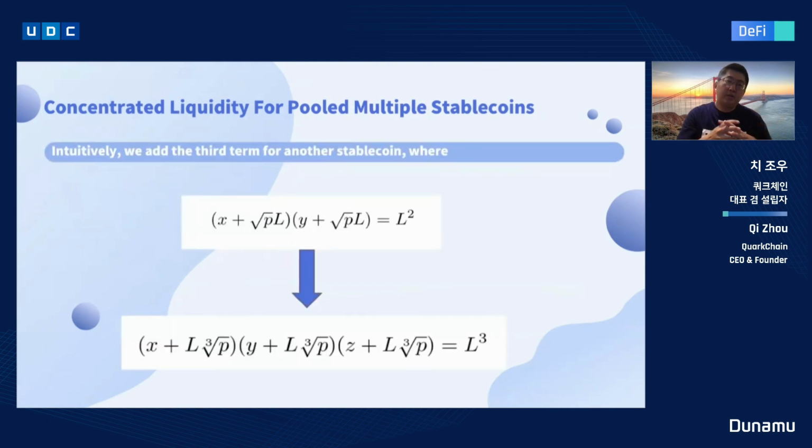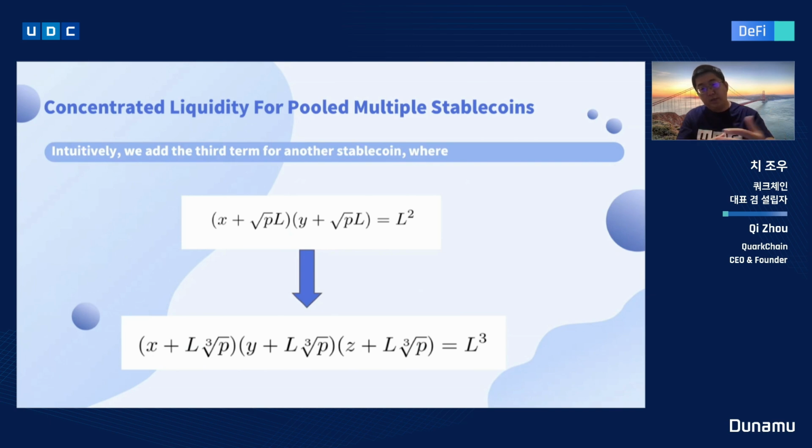So it gives us an intuitive extension: can we just add a third term to this curve so that we are able to support another stablecoin and still concentrate the price in the range of P to 1 over P?